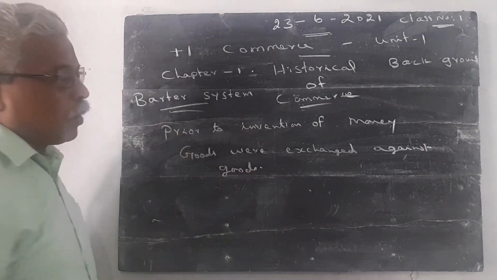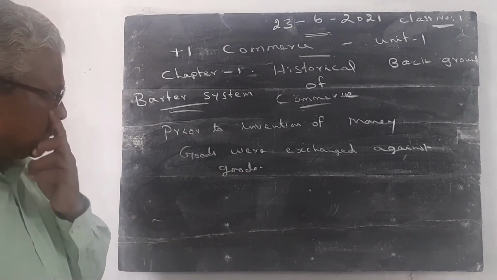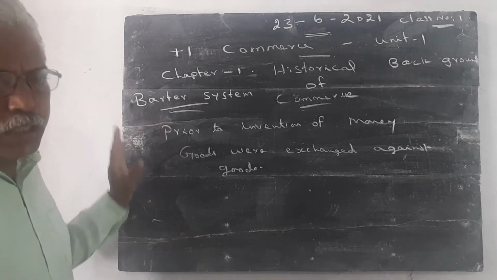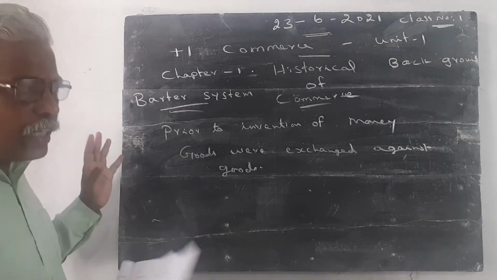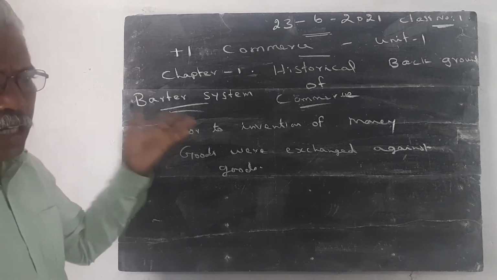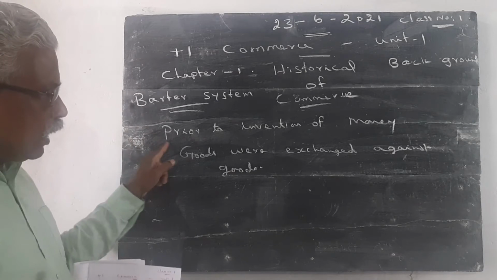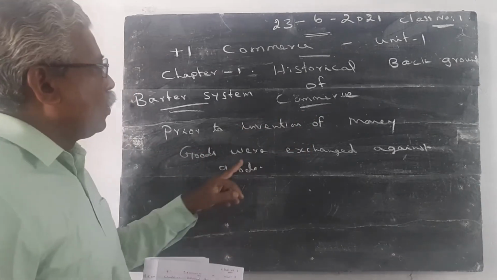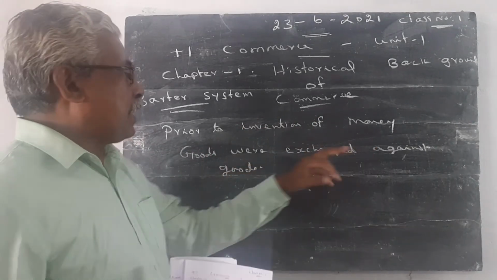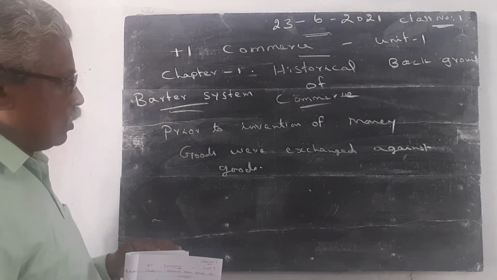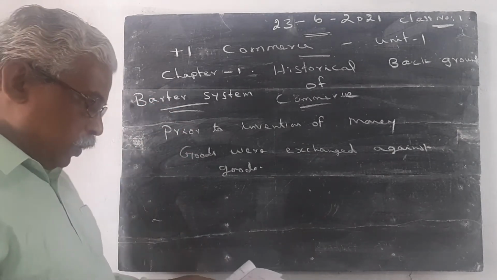This is called the barter system. Simple question. In the lower classes also you studied this question. I just recollect what you studied in your early student stage. Barter system: prior to the invention of money, goods were exchanged against goods. That is the first question I want to give.